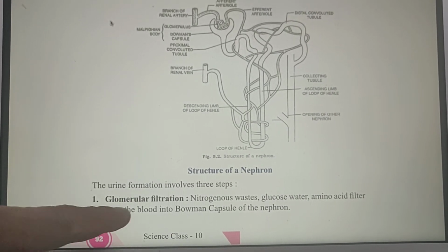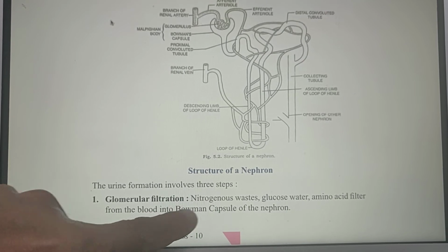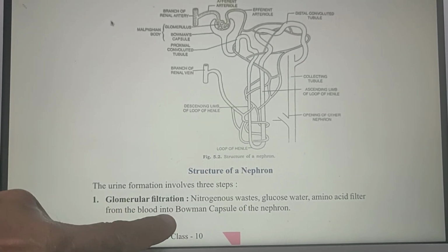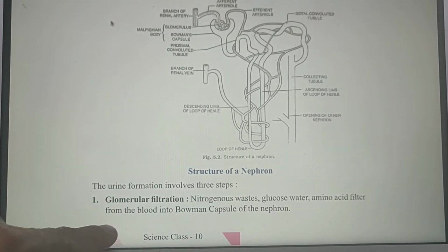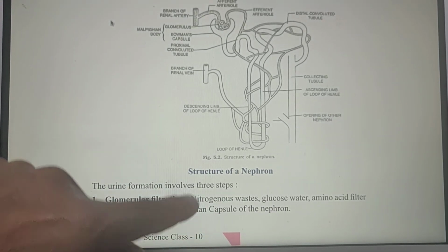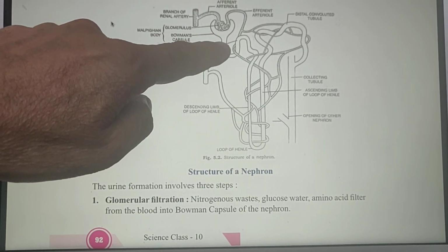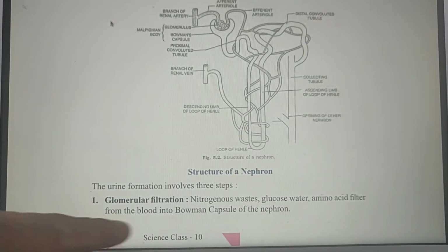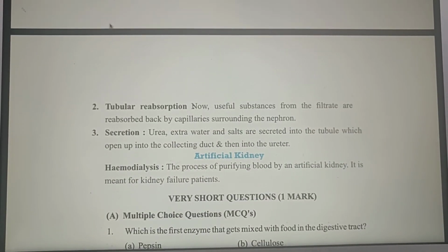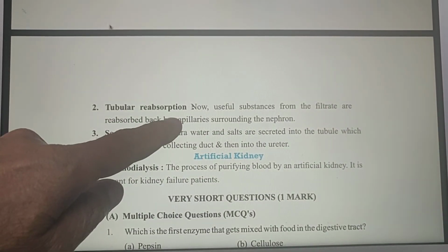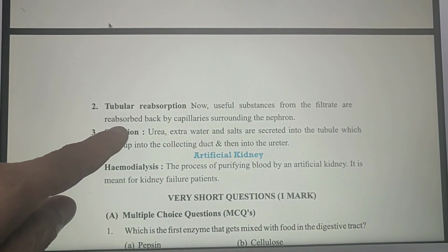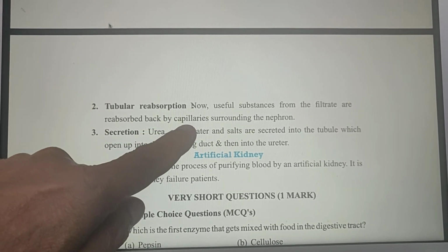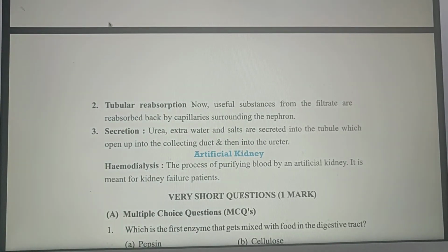Urine formation involves 3 steps. One is glomerular filtration. Nitrogen waste, glucose, water, and amino acids are filtered from the blood into the Bowman's capsule of the nephron. Now, tubular reabsorption. Useful substances from the filtrate are reabsorbed back by the capillaries surrounding the nephron.